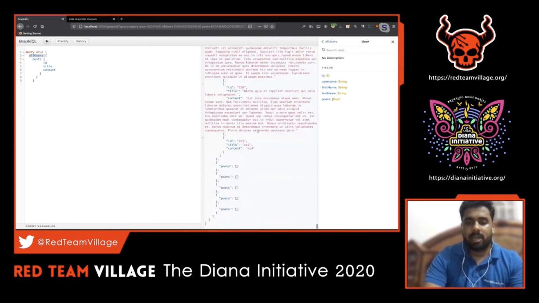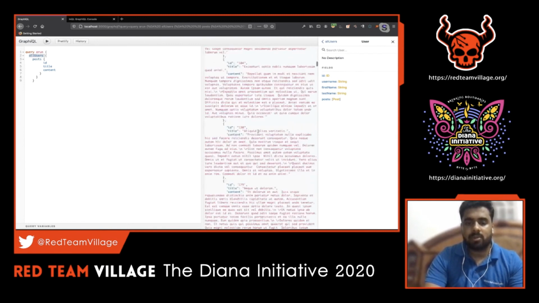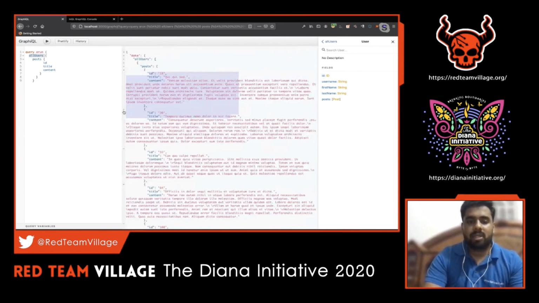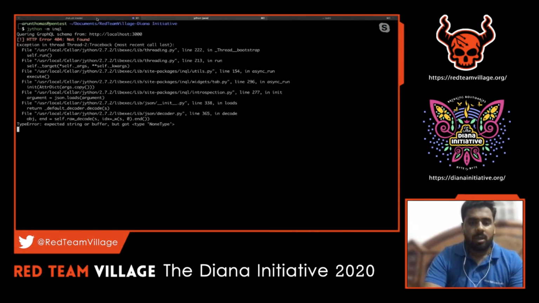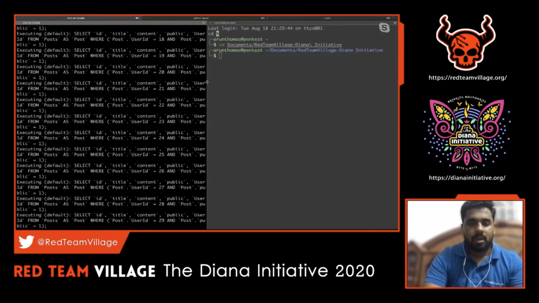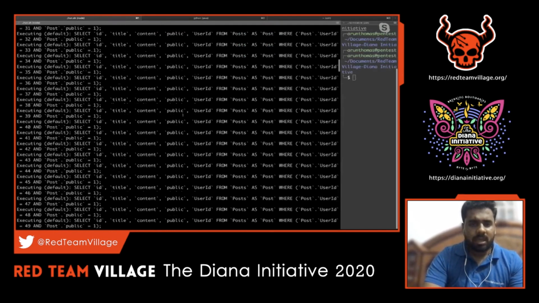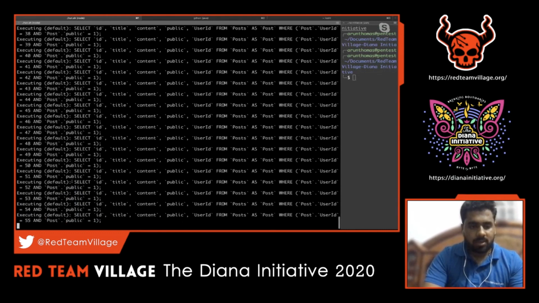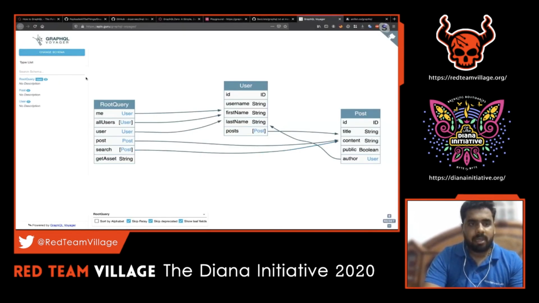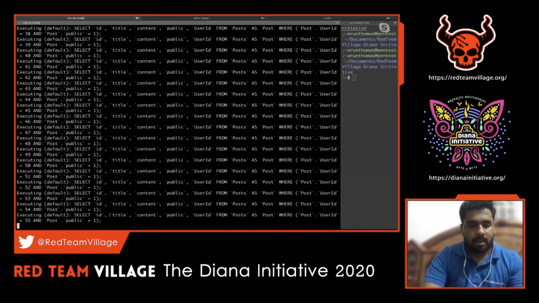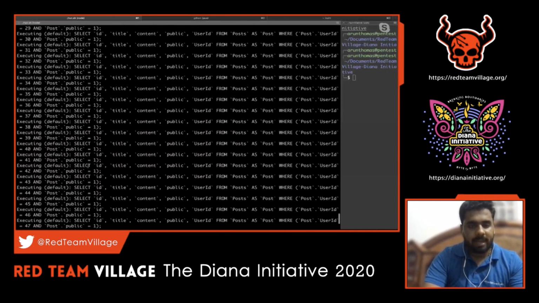Obviously, in the backend, there might be some time taken by the backend server to process this particular query, and we have got the response. Since I'm running it locally to show the resource exhaustion, let me show you how it happened in the backend. I'm running that application locally, and you can see how many requests have been sent, the select queries to pull out the user record and the post information from the table. Let me send it once again so that we can see that live. Again, there are multiple requests sent in the backend.